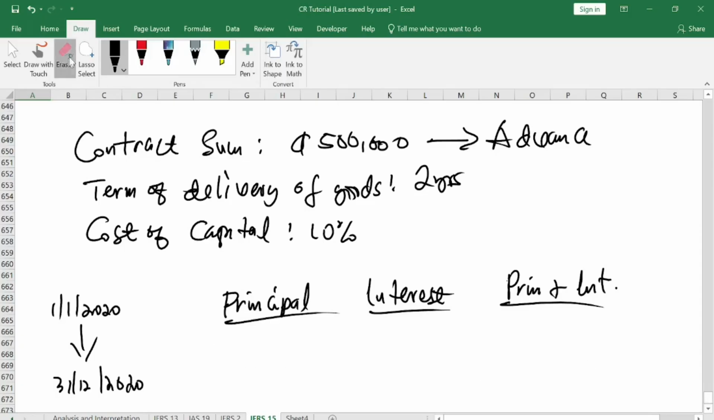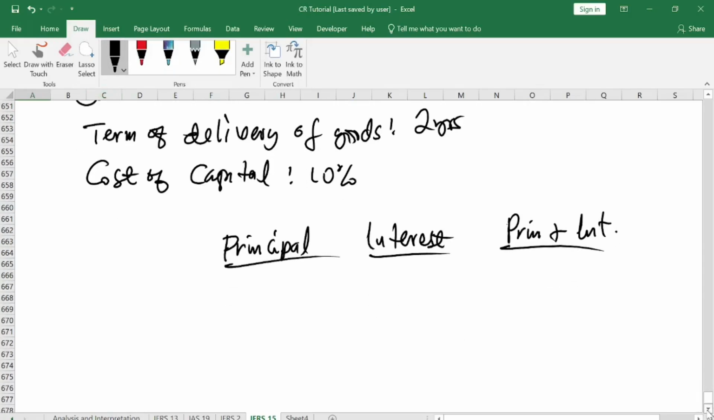But if it is a contract that goes beyond one accounting year, then this is how you go about it. One, you will pick your number of years. So you will pick year 1. How much money did you receive from the customer? You received 500,000 to deliver goods.